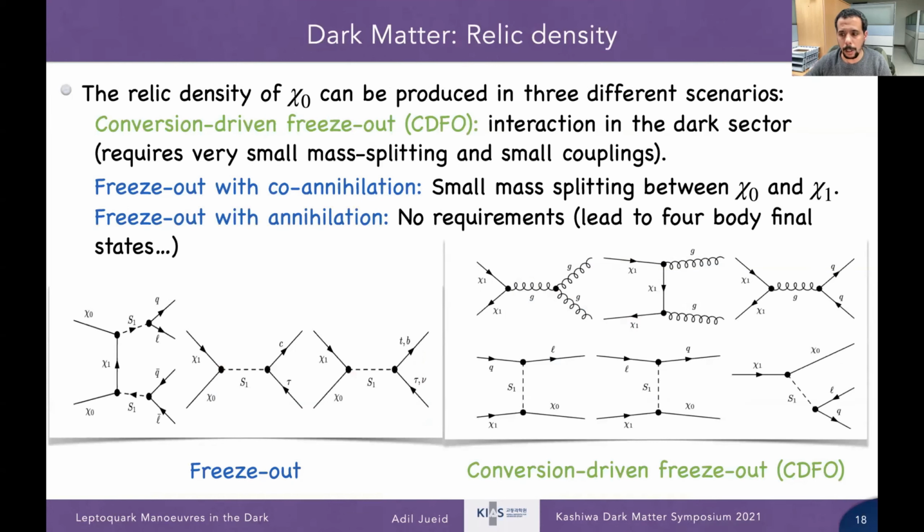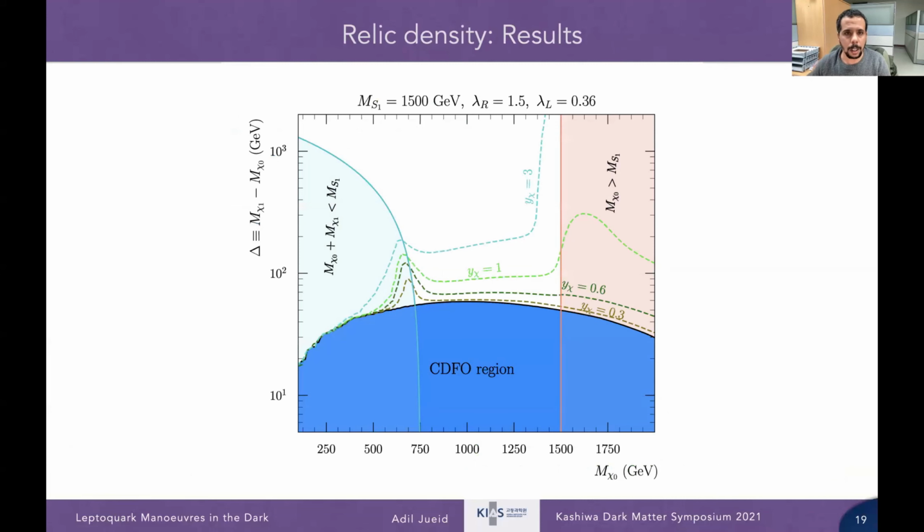For the relic density, we have 2 regimes basically. Either we have self-annihilation to a pair of leptoquarks, which then produce 4 fermions, or we have a co-annihilation that produces a resonant leptoquark, which decays to either c tau or tau or b nu, depending on the scenario. Then we have the co-scattering mechanism, where the correct relic density is produced from the transformation of Chi1 to Chi0, or the self-annihilation of Chi1. Here is a plot that identifies the different regions depending on the kinematical regime.